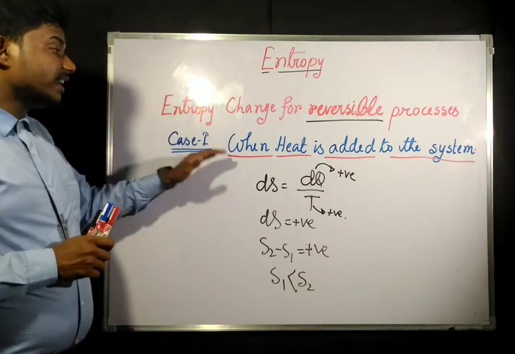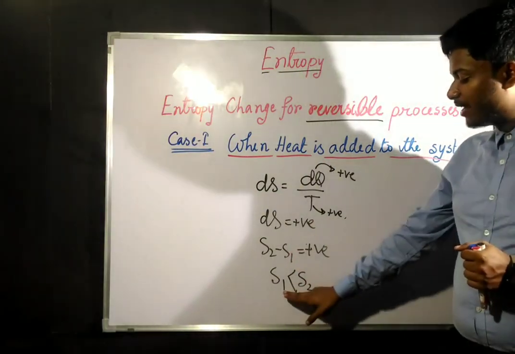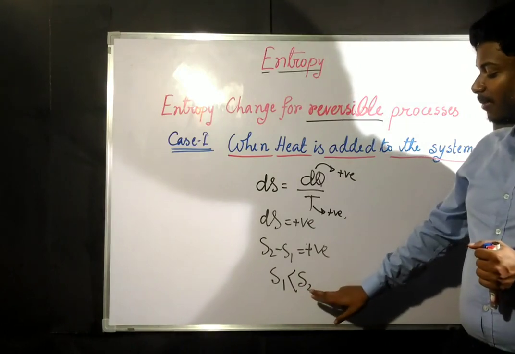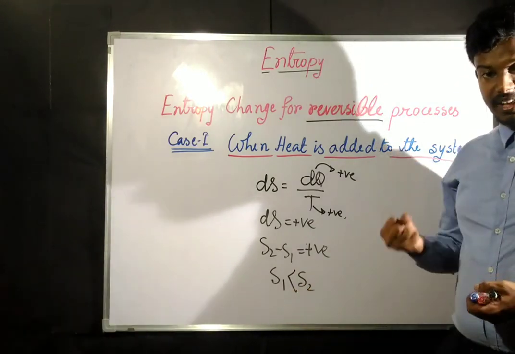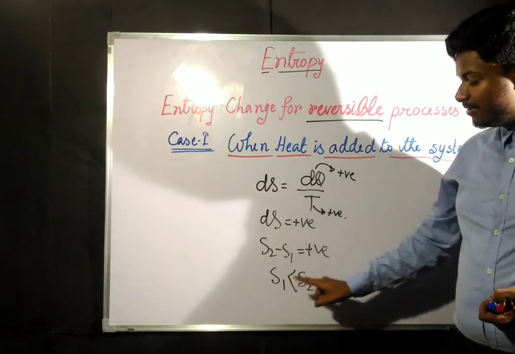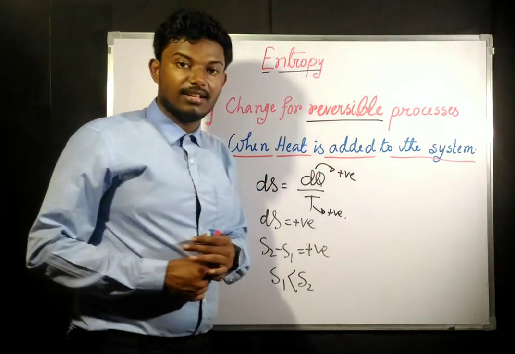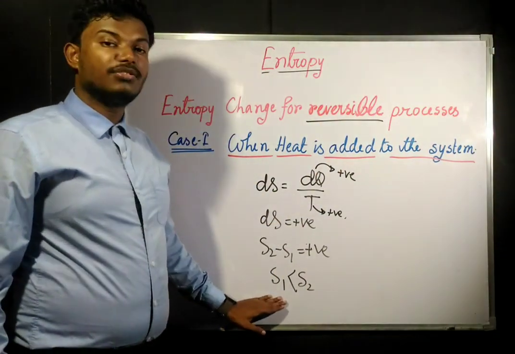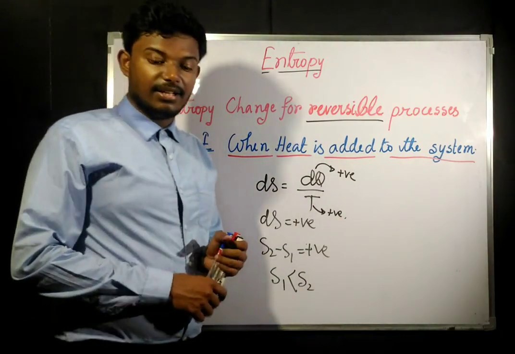That means when heat is added to the system, the entropy of the system increases from the previous one. Whatever entropy it was having before is going to be less than whatever entropy it has achieved after the heat is added. That means the entropy of a system is increasing when we add heat to the system.